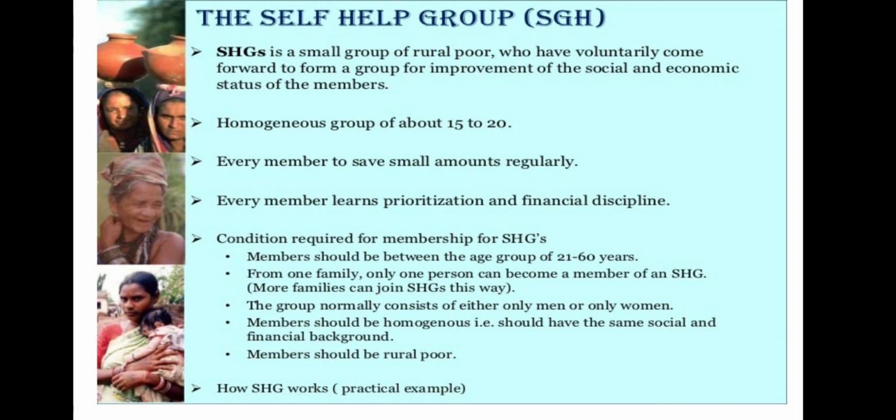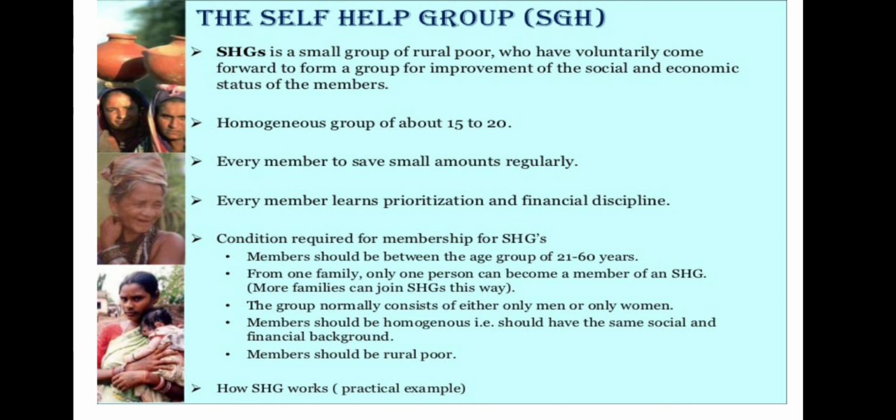The main motive of this SHG is to pool the savings of the poor people. Saving per member can vary from rupees 100 to 200 or more, depending on the ability of the people and the strength of the group. So the self-help groups provide loans to their members at a reasonable rate.